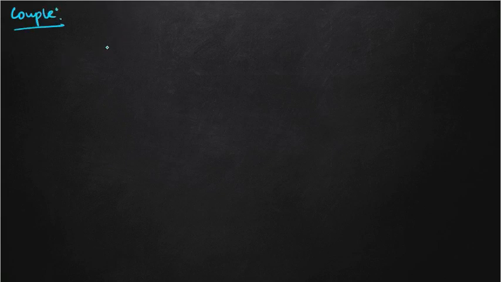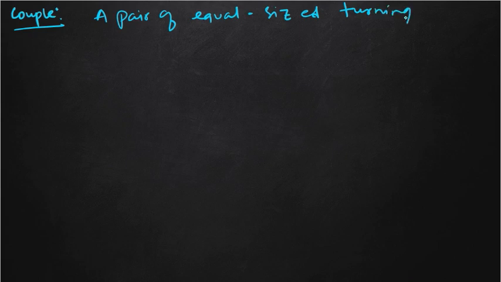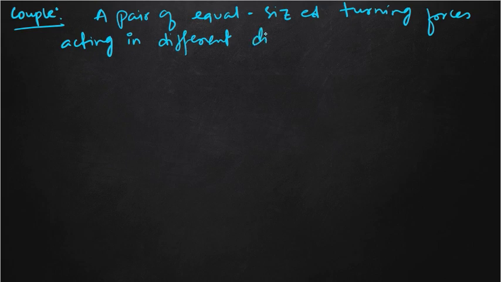So what is couple? A pair of equal sized turning forces acting in different directions is called a couple.